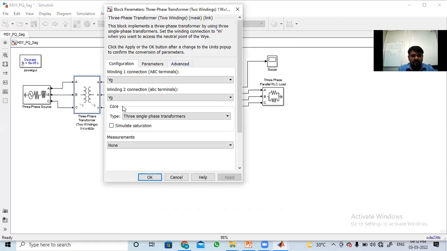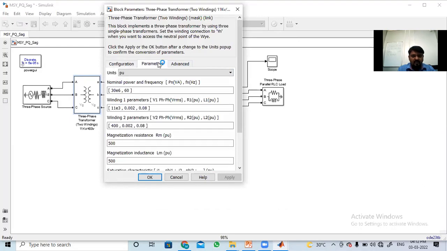See here, this is the configuration, the winding, and the bus admittance matrix we have used, YZ and all. Here we have to click on the parameters now. See here, the nominal power and frequency. How much volt ampere, suppose